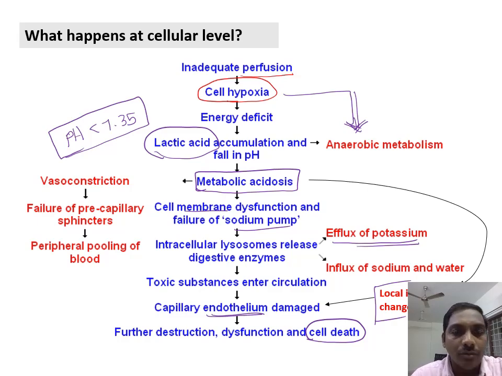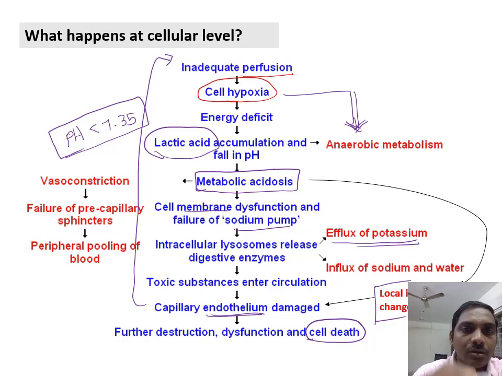This tissue edema will also cause inadequate perfusion. Whenever the cell is surrounded by fluid, there will be increased pressure, and when there is increased pressure, there will again be decreased blood flow to the cell, which goes into a vicious cycle, right? So you have to remember: decreased perfusion, cellular hypoxia, increased lactic acid accumulation due to anaerobic metabolism, metabolic acidosis, cellular function disruption, finally leading on to cell death, right?